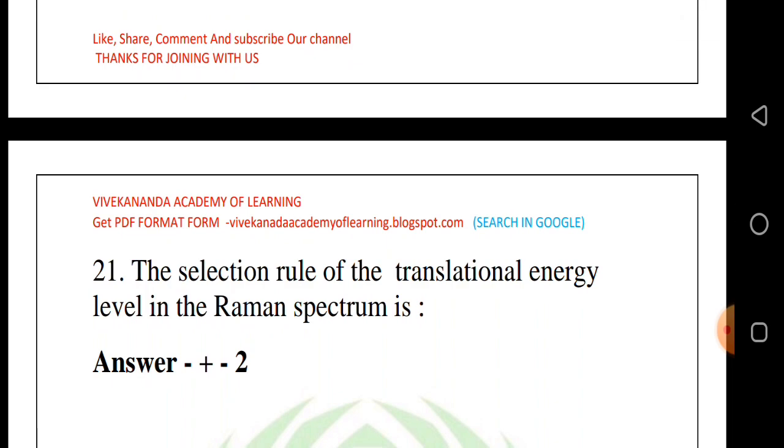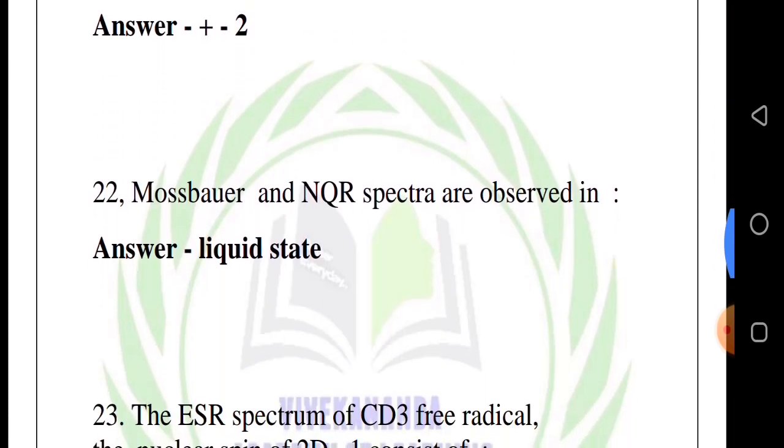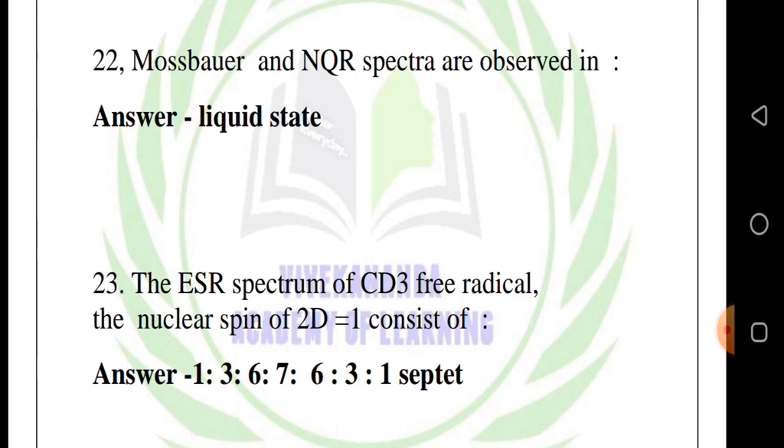21st question, the selection rule of the rotational energy level in the Raman spectrum is. Answer: plus or minus 2. 22nd question, Mossbauer and NQR spectra are observed in. Answer: liquid state. 23rd question, the ESR spectrum of CD3 free radical, the nuclear spin of 2D equal to 1, consists of.